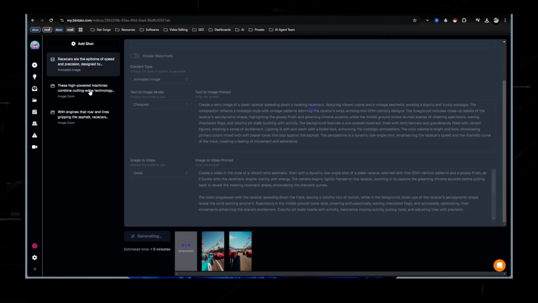And if I would have clicked down here, this would have just showed another text to image prompt, and I could change everything a little bit. But for the sake of this video, I'm just going to do this really quickly. Now, since I changed it from the cheapest model to the animated image, it is going to take a little bit longer, so about 5 minutes. So I'm going to go ahead and pause this and then come back to when it's completed.